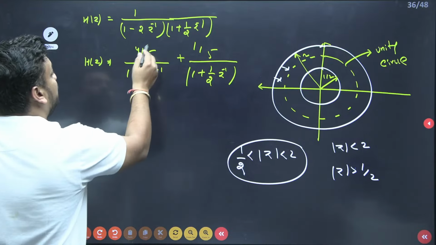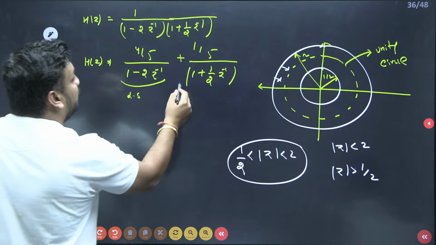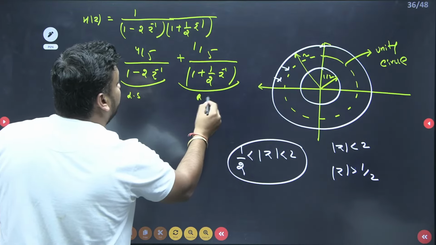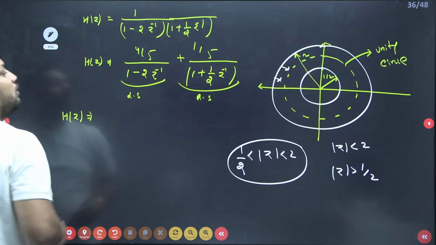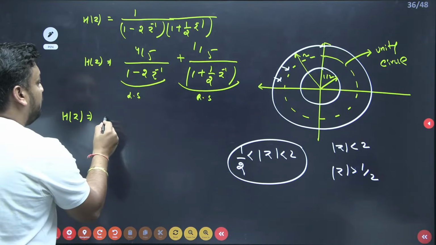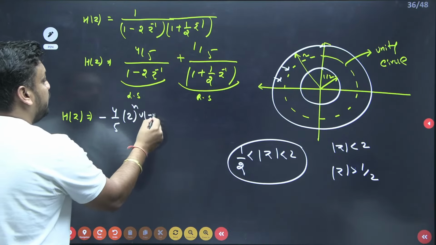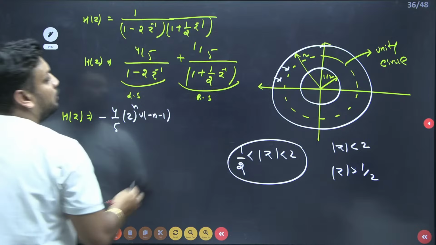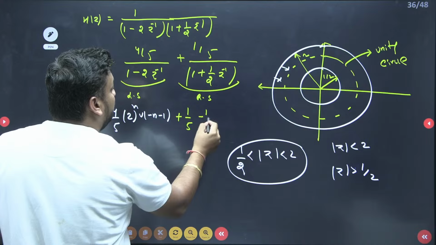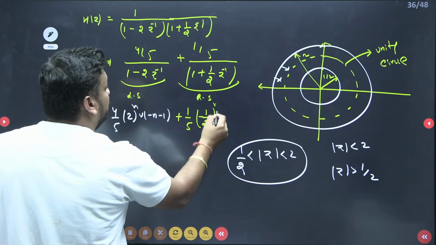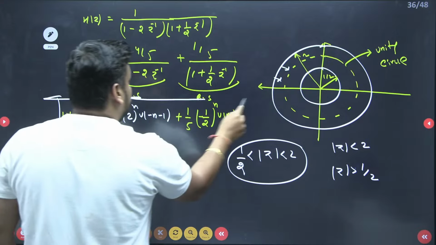Now you should tell me, 1 upon 1 minus 2 Z inverse should be left sided, and the other should be right sided. H of Z: left sided means it should be a minus sign. Here is 4/5 and 2 to the power n into u of minus n minus 1. Similarly, here when you write plus 1/2, you should write minus 1/2 to the power n into u of n. So this is nothing but your h of n.